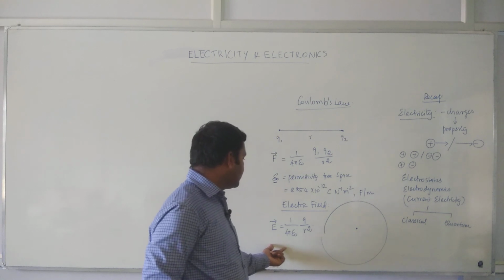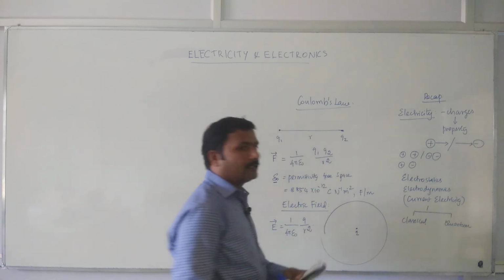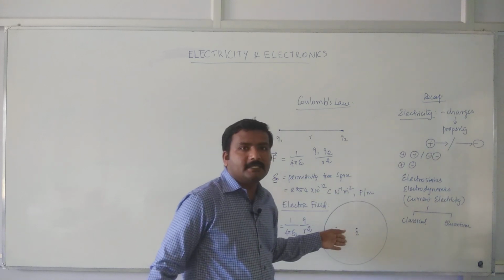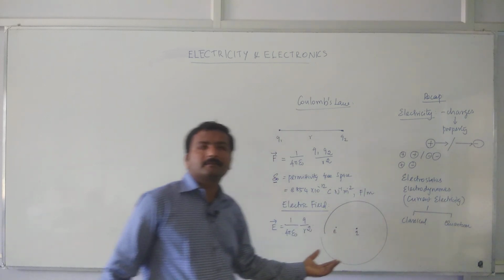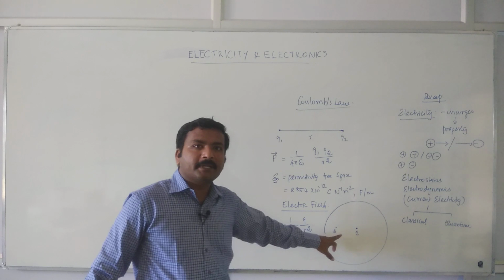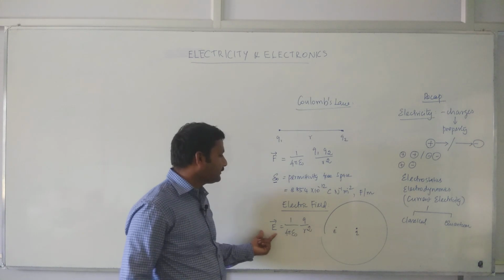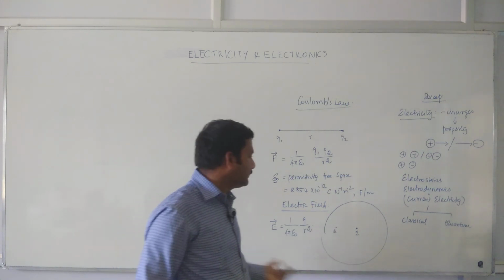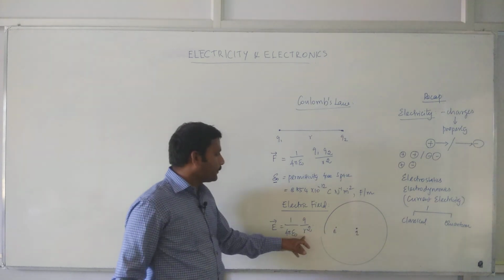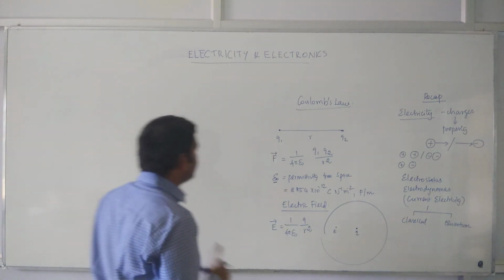What does it mean? Here also, assume that there is a charge q here. If I am measuring the electric field at any point in the region where you can experience the force lines from this charge, this electric field depends on the amount of charge present here. If the charge is high, then the field will be high. If the charge is low, the field will be low. But if you go away from the charge, then the field will decrease. In what proportion? As in Coulomb's law, it has the inverse square proportion with the distance. This is what it is for electric field.